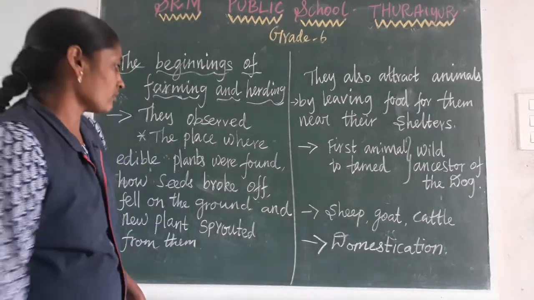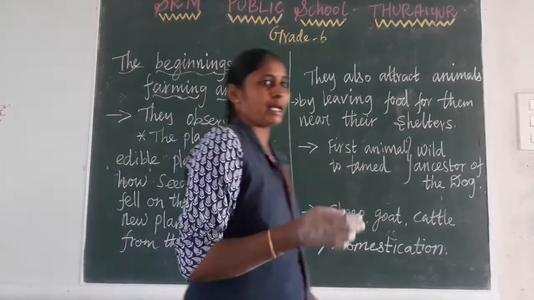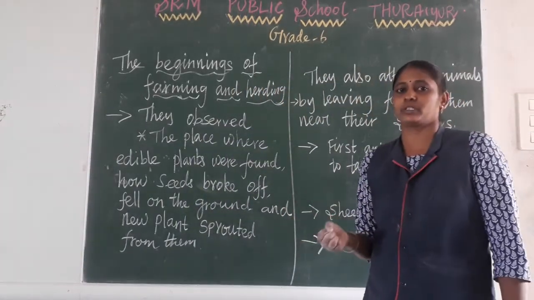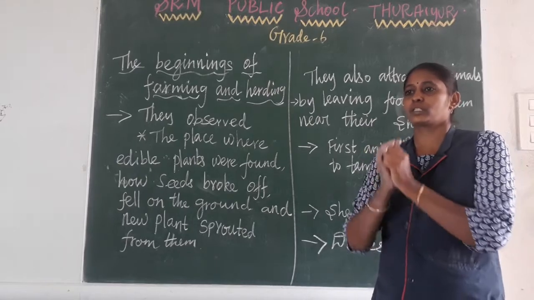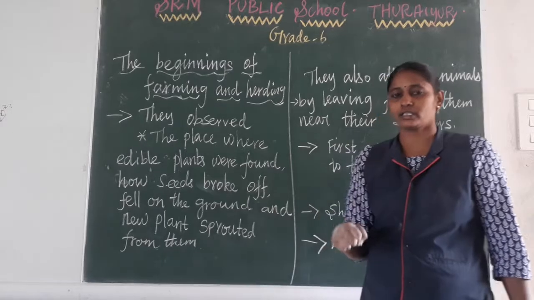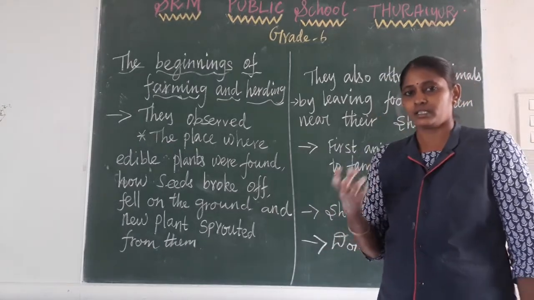Then they observed that particular plant, how the seeds broke down. When the plant grows, it starts flowering, and after flowering they get seeds.